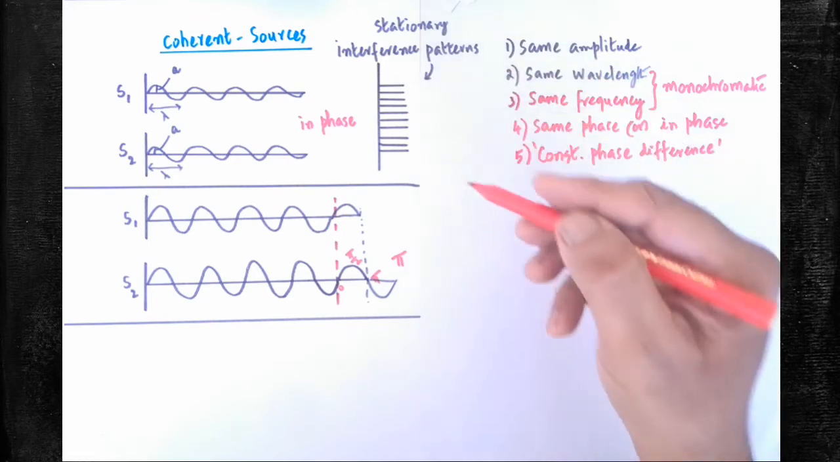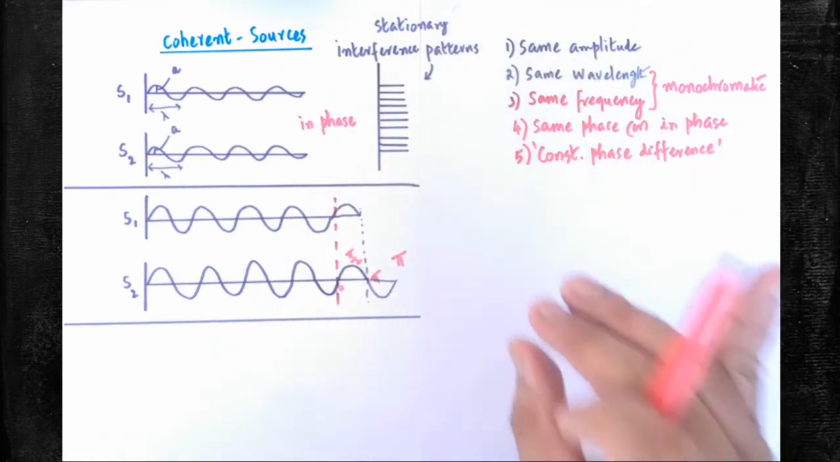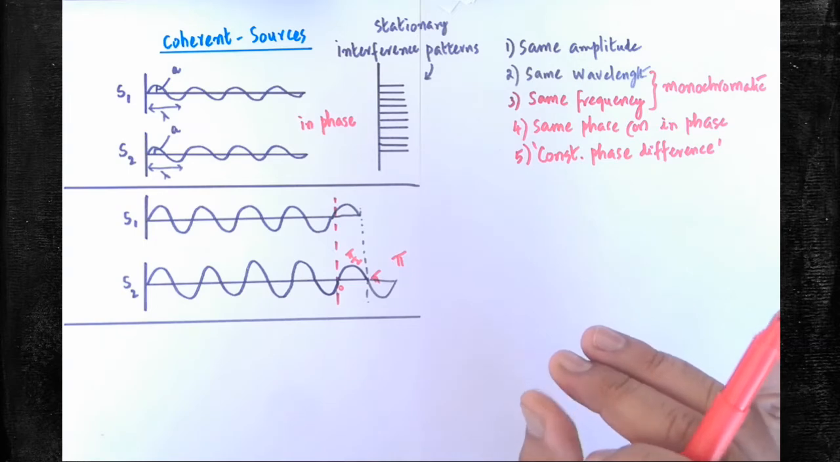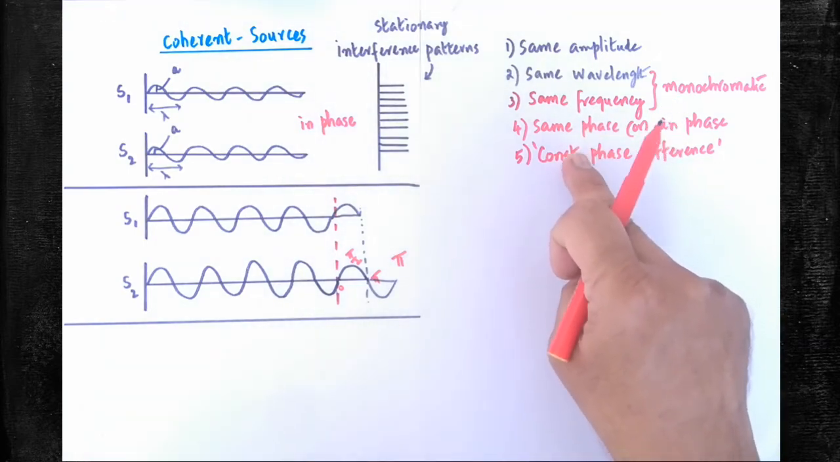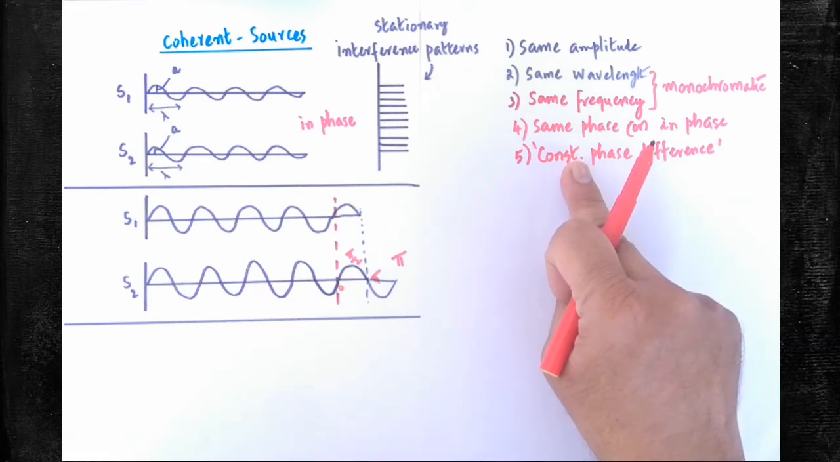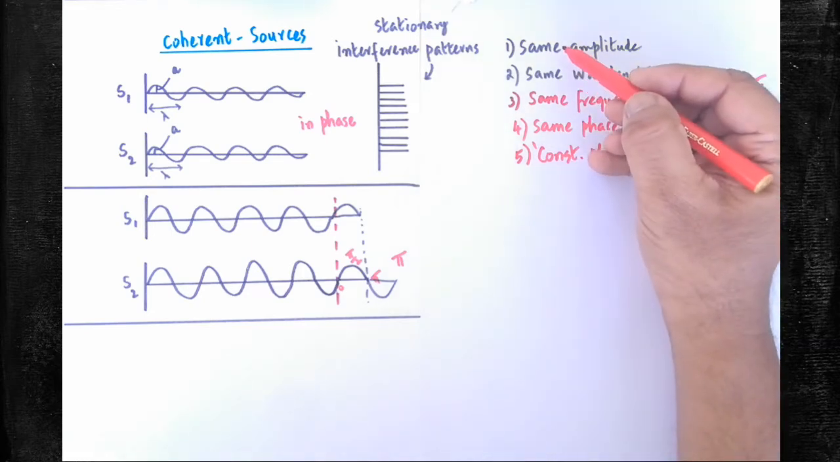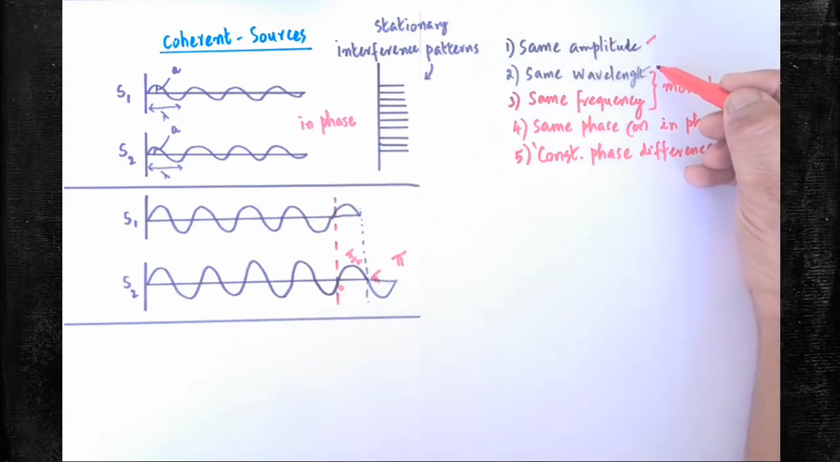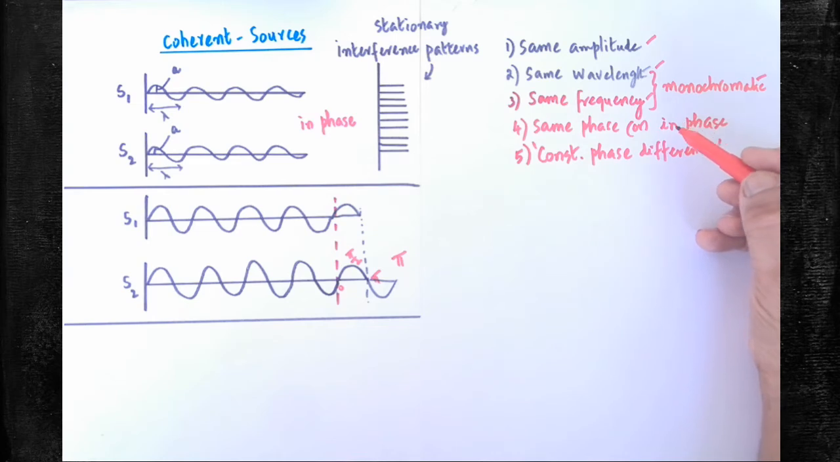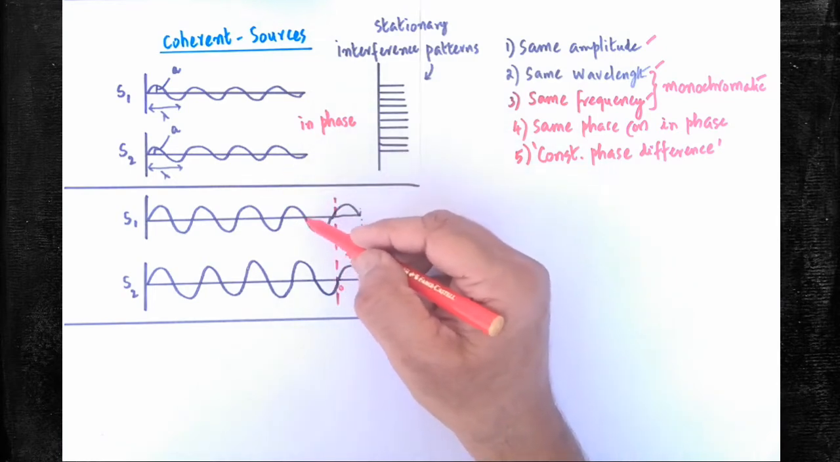Are you clear? Now this is a very important thing. So to observe the interference pattern, two sources must be coherent. This question will often be asked in the examination. What are coherent sources? How will you define them? When the light waves from the two sources have the same amplitude, the same wavelength and frequency, and they are in phase, or they have a constant phase difference, only then the two sources are said to be coherent sources. This may be asked in 2 marks also, and they should have the same waveform also.